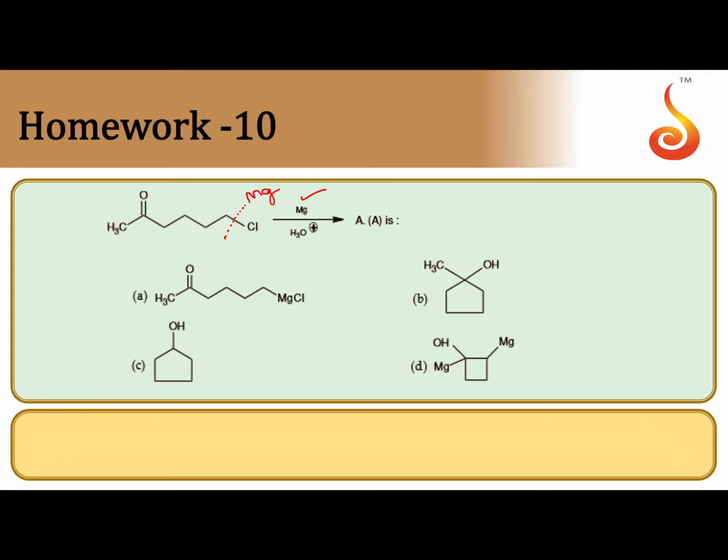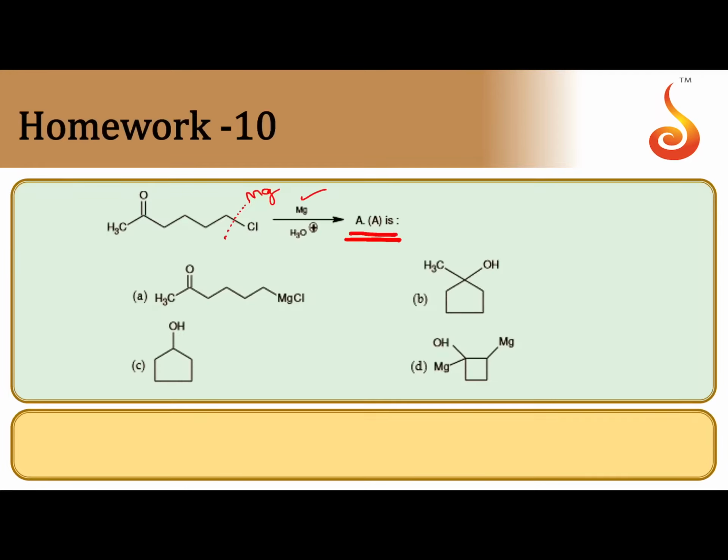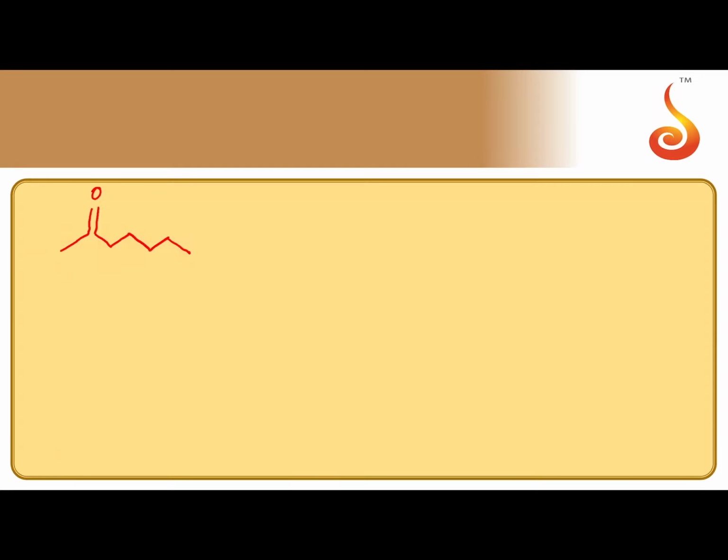So we should have that idea. A is nothing but cyclic alcohol which is formed by the intramolecular nucleophilic addition reaction. So let us take the sequence 1, 2, 3, 4. 1, 2, 3, 4 carbons are there. Fourth carbon is attached to chlorine. This is the given one.